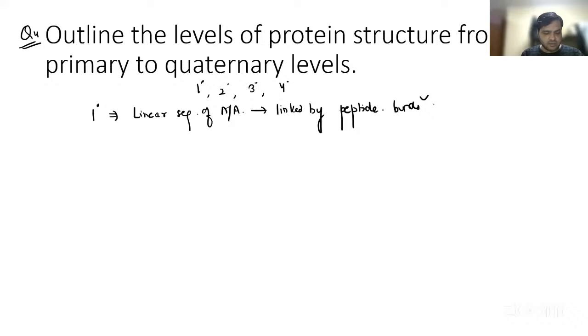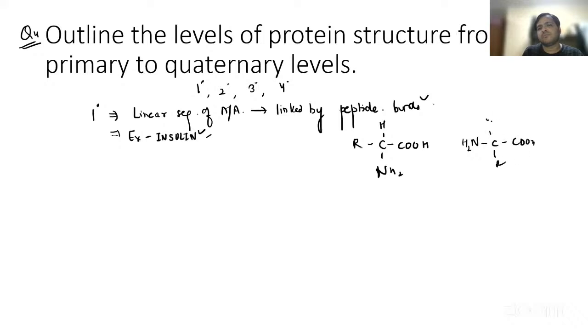So yes, the example you have to mention is insulin, which is composed of 51 amino acids arranged in a linear fashion. Now, guys, just try to remember, you can just remove this water molecule.